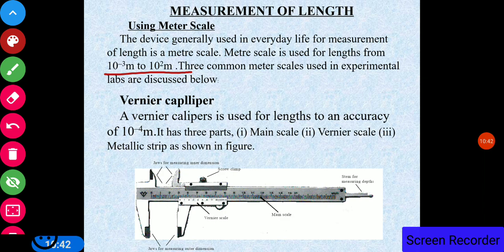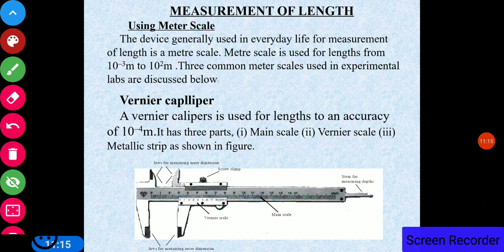But if we want to measure longer or smaller lengths, we have to approach different methods. Commonly, besides the meter scale, the instruments used in labs are the vernier calipers and the screw gauge. These are the two instruments which we use to measure lengths smaller than 1 mm. If we want to measure a length smaller than 1 mm, we cannot use the meter scale.